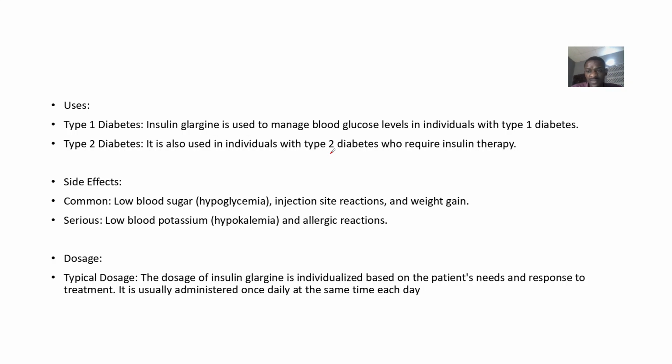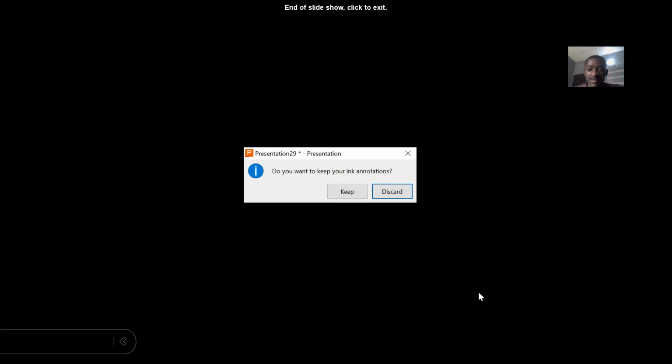Okay, side effects of this: in diabetes mellitus there's too much glucose, so it can now tilt you from having too much glucose to having low glucose. That's hypoglycemia. Then low potassium, or hypokalemia. Dosage is individualized, based on the patient's need and how they are responding to therapy. Okay, so that's it for insulin glargine.